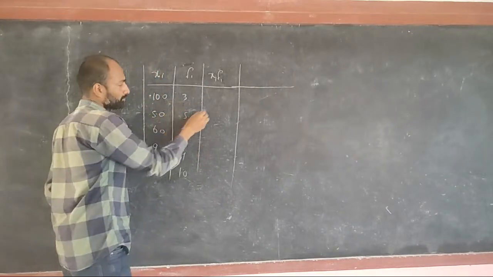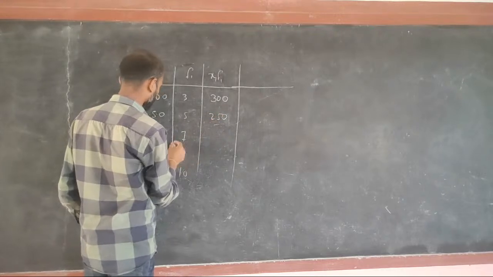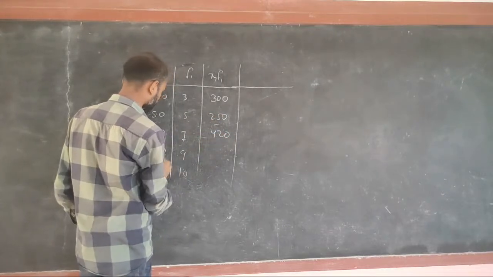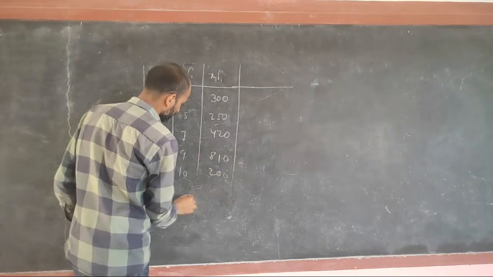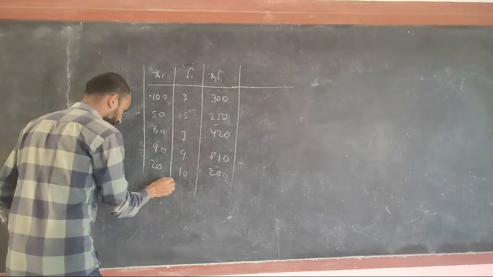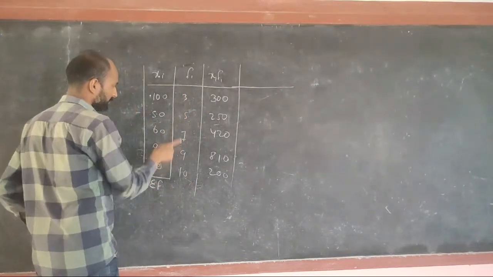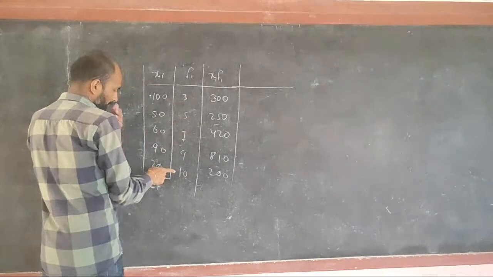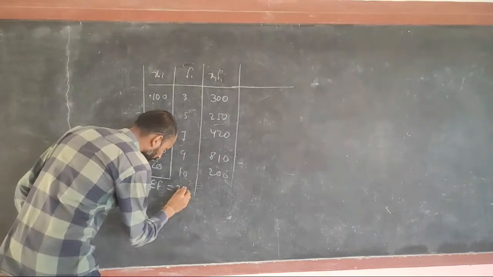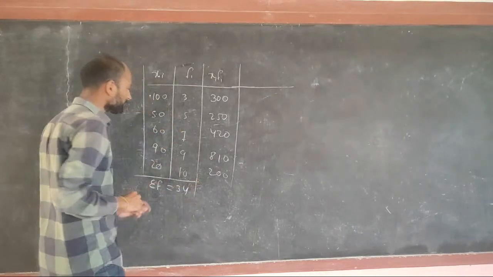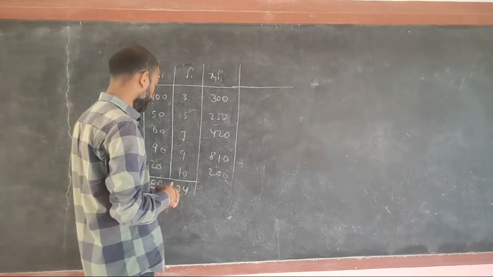Multiplying these two, we get 300, 250, 420, 810 and 200. Adding the frequencies, we get 10, 15, 25 and 30, and the total is 34. If you add once more, 10, 20, 20 and 14 is 35.